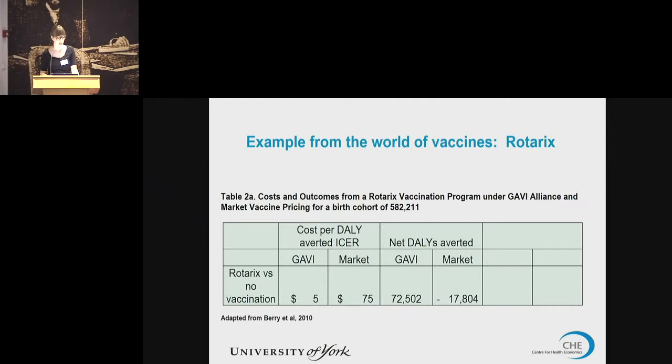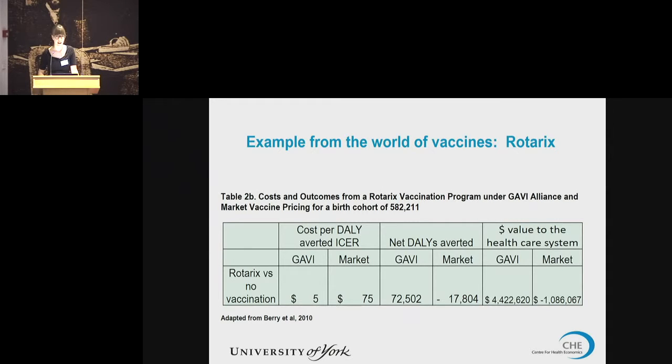So we can see here the Rotarix vaccination versus no vaccine at Gavi prices has an ICER of $5 per DALY averted. However, at market prices, it's $75 per DALY averted, so not cost effective at that. And now incorporating the size of the birth cohort that would be vaccinated, which was given in the paper as 582,211, we can calculate net DALYs averted. And so we can see at the Gavi price, we avert 72,500 DALYs. And at the market price, we incur a loss of 17,800 DALYs.